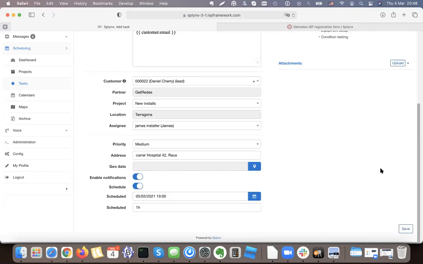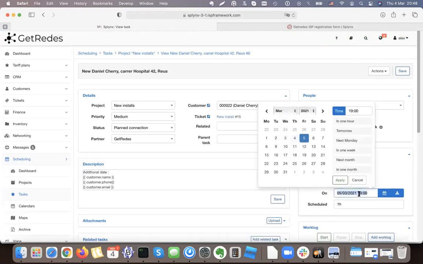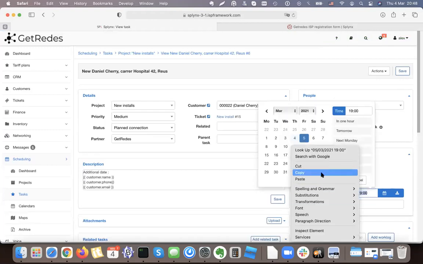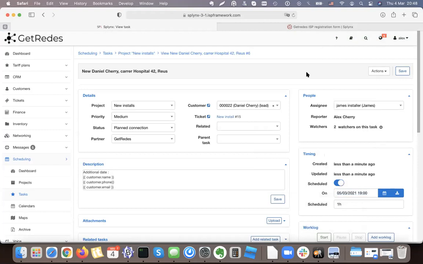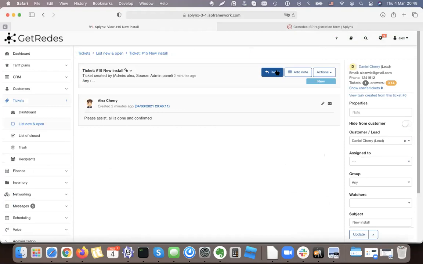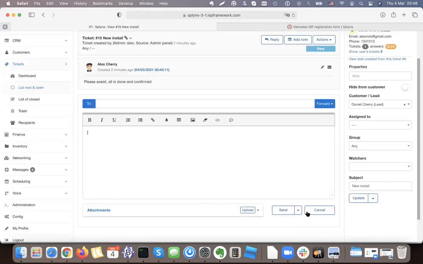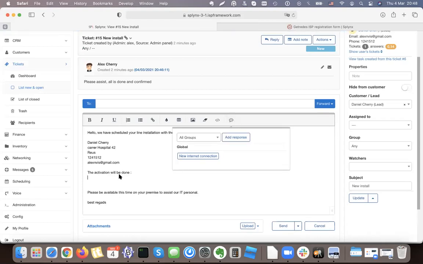And I create a task. So the task is ready. It's assigned to my installer, James, and I know that it will be done tomorrow at 7 p.m. So what I do at this stage is go back to my ticket and send a notification to my customer. Here there is a template for a new internet connection message, and I'll say the activation will be done, and this is the date.